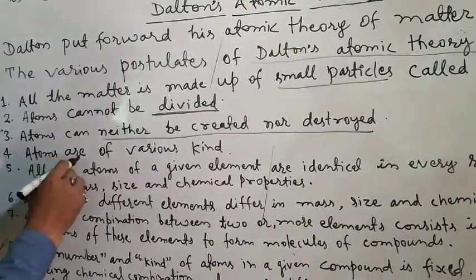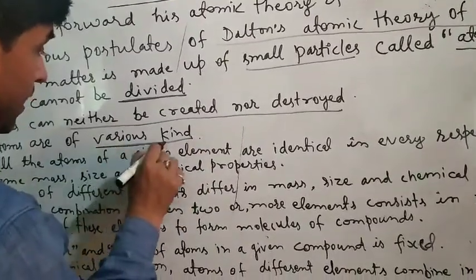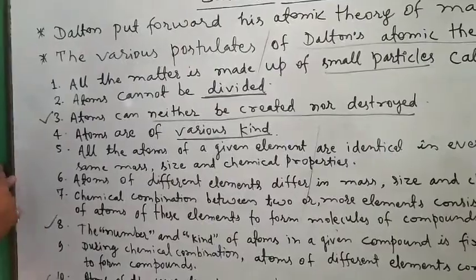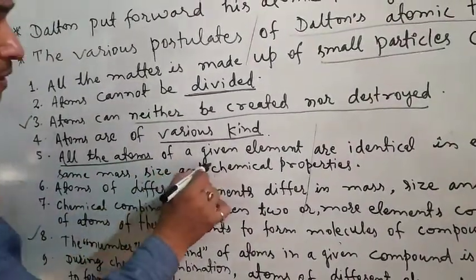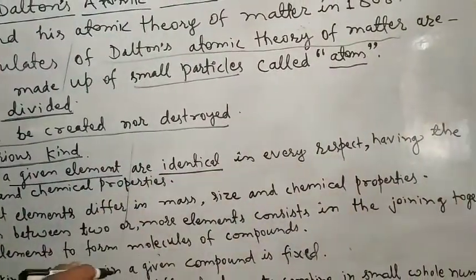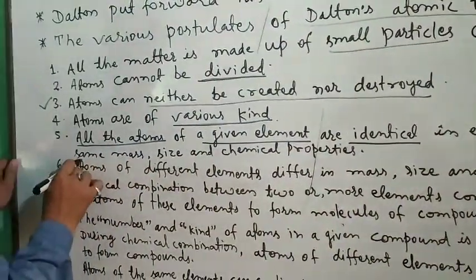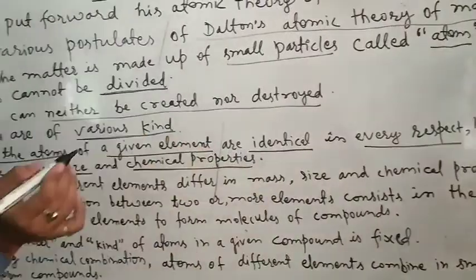Fourth one is atoms are of various kinds. That means as many elements, as many atoms. Fifth postulate, all the atoms of a given element are identical. That means same in every respect, having the same mass, size and chemical properties.